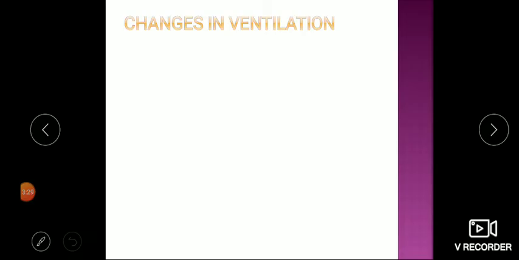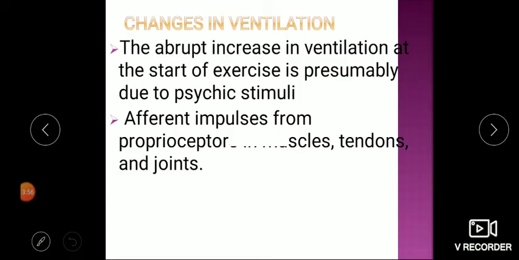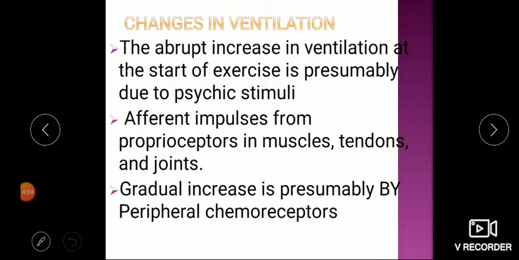Now let's move to the respiration, because it is very important that when the heart is pumping there should be adequate oxygen also. Only if the heart is pumping more and blood pressure is rising, but there is no oxygen, there is no use. Ultimately we need to deliver oxygen to the vital organs. The abrupt increase in ventilation at the start of exercise is presumably again due to psychic stimuli. Just like heart rate rises initially, similarly there is a rise in ventilation initially, in anticipation. Afferent impulses from proprioceptors in the muscles, tendons and joints also lead to stimulation of respiration.